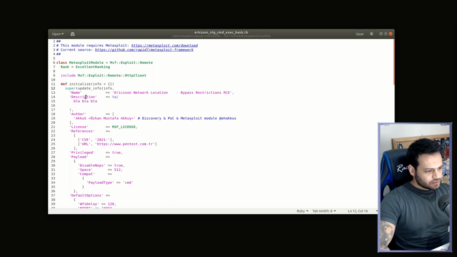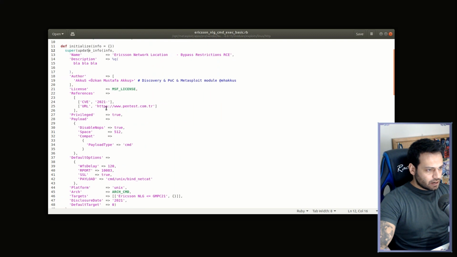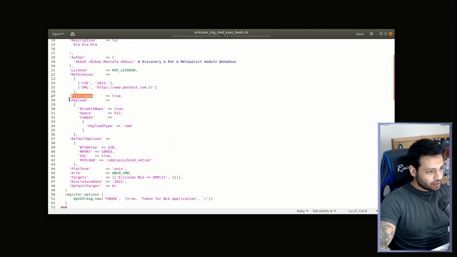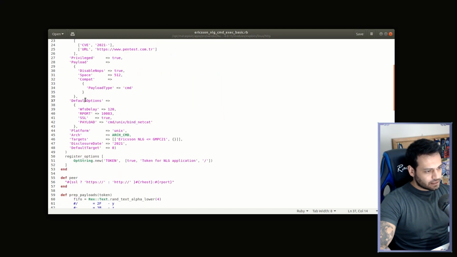The definition initialize will allow us to control some information about the exploit. For example, the description and author and license references and privilege, whether the exploit is privileged or not, and the payload details, and there's a default options here.